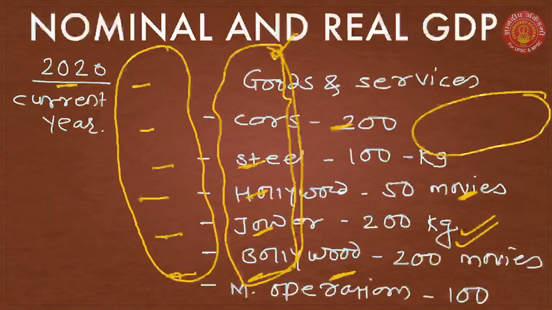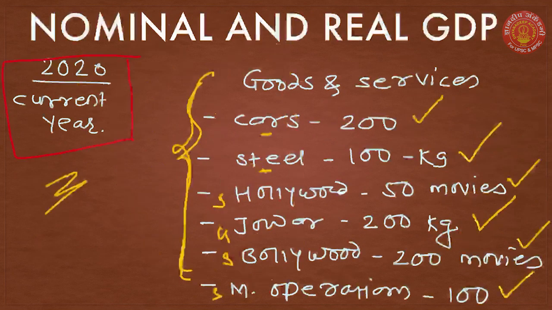So we are taking the same number of goods and services, and we are multiplying these goods and services with current year prices and base year prices. So when we multiply these goods and services with current year prices, we get nominal GDP, and when we multiply this current year's produced goods and services with base year prices, we get real GDP.